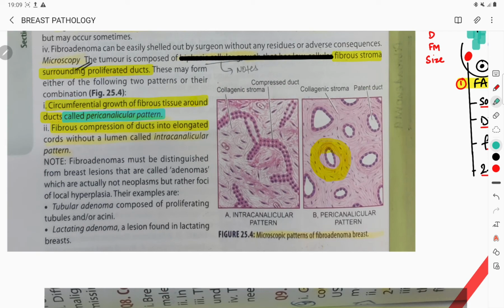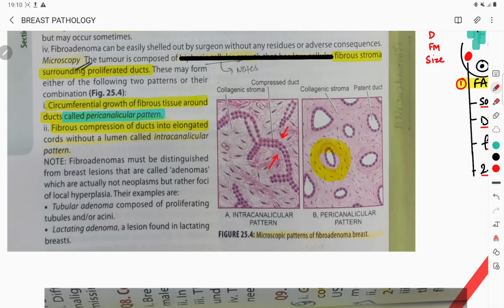But if you see that the fibers are compressing the ducts into elongated cords. For example, if I apply pressure from here, pressure from here, then it will look something like this. So compressing the ducts into the elongated cords and the cords are then without lumen.